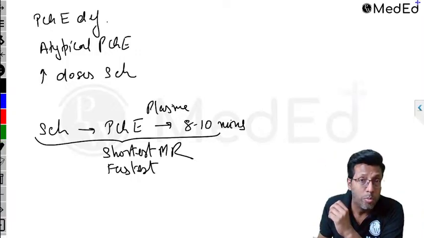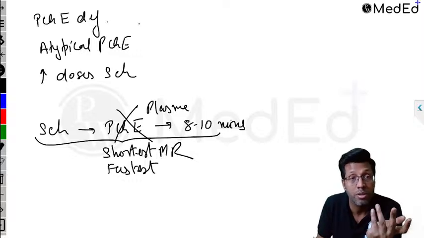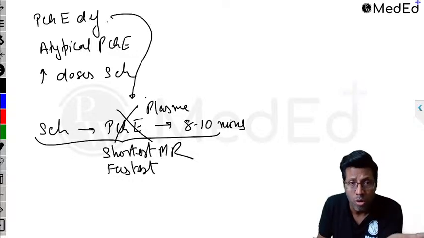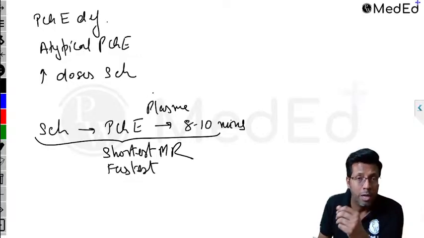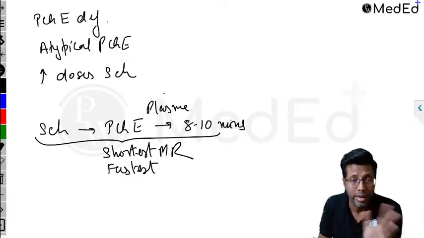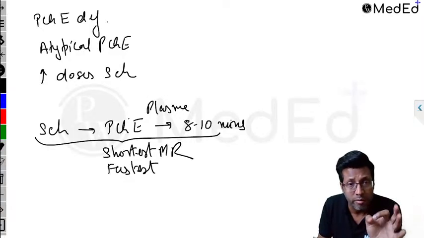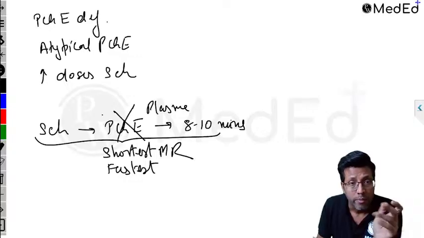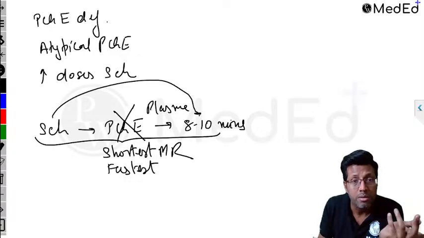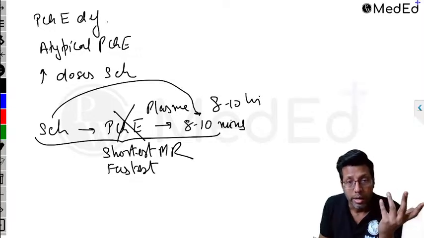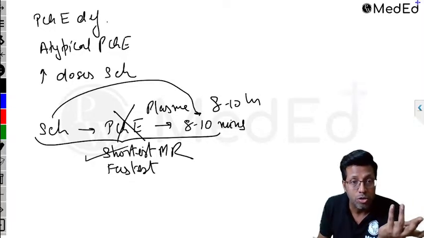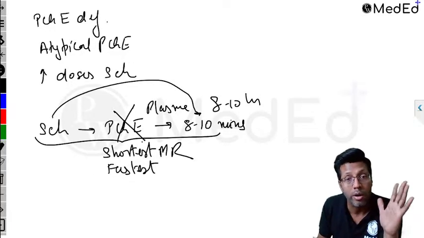Now the point is, if someone has a plasma cholinesterase deficiency, this might happen in liver disorders. It might happen in pregnancy, less deficiency. It may happen in various other conditions like drug interaction. We're not going to those conditions. But if someone has a deficiency, then instead of 8 to 10 minutes, this will become 8 to 10 hours, because then it does not remain shortest anymore. Then it becomes the longest acting.